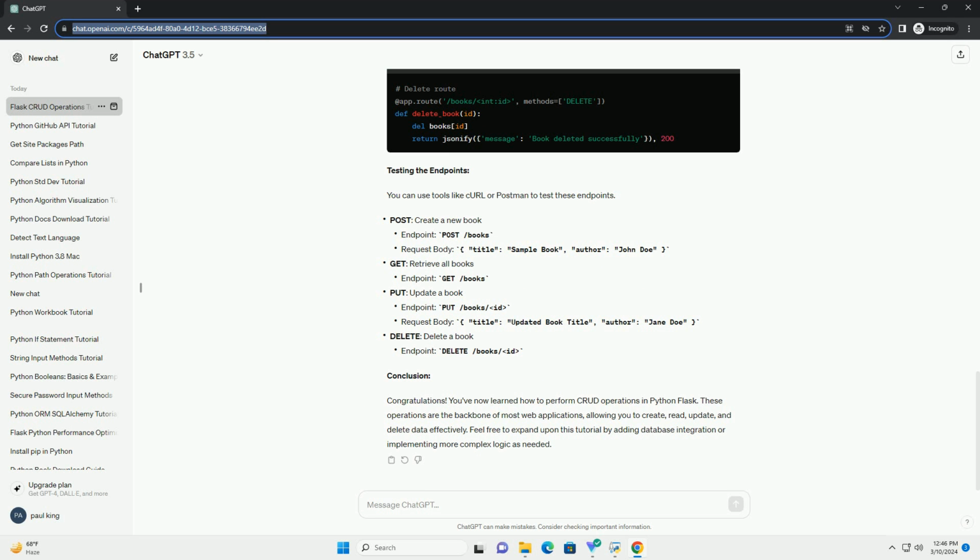Congratulations! You've now learned how to perform CRUD operations in Python Flask. These operations are the backbone of most web applications, allowing you to create, read, update, and delete data effectively. Feel free to expand upon this tutorial by adding database integration or implementing more complex logic as needed.